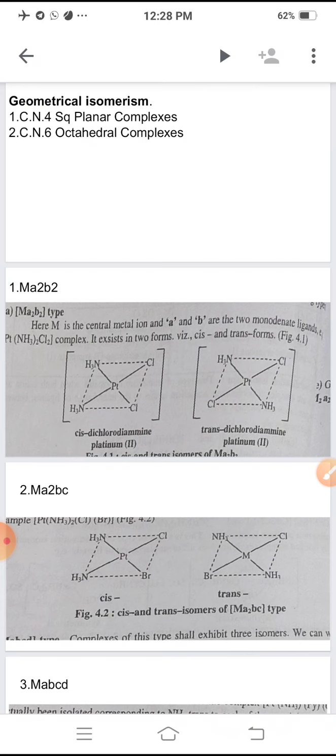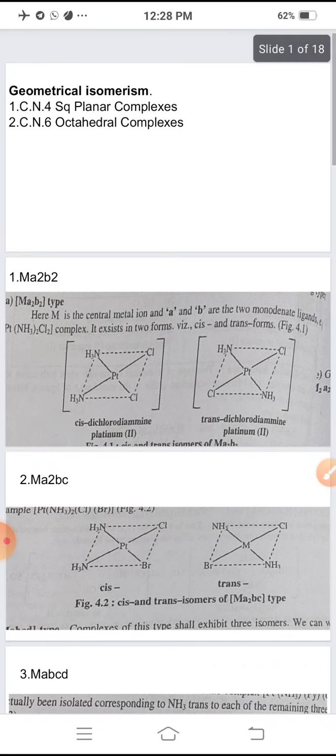Geometrical or cis-trans isomerism contains two main types. One is coordination number 4, that is square planar complexes. Such isomerism does not occur in tetrahedral complexes because 90 and 180 degree angles are absent. The second type is coordination number 6, octahedral complexes. We have already studied coordination number 4, cis-trans isomerism in square planar complexes.